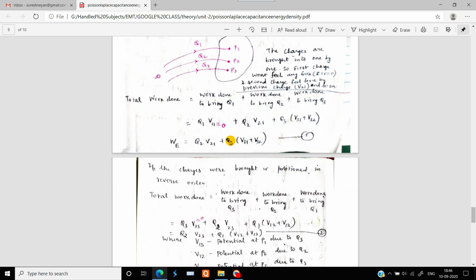So if you add up these things, and if you notice this particular term, V11, this V11 is going to be 0, because the total work done to bring the charge into its own position is going to be 0. So the potential difference between 1 and 1 will be 0. That's why this term becomes 0. So the total work done is going to be Q2 V21 plus Q3 V31 plus Q3 V32.